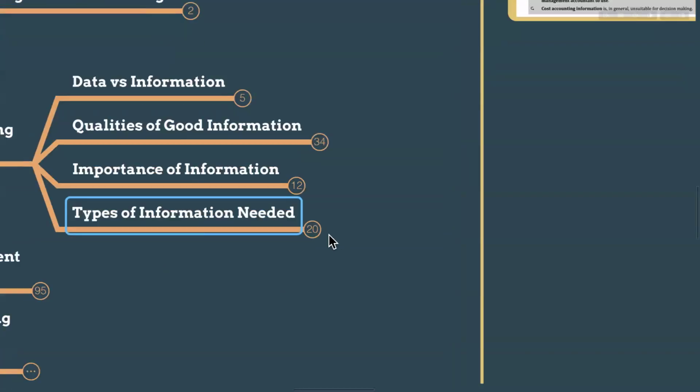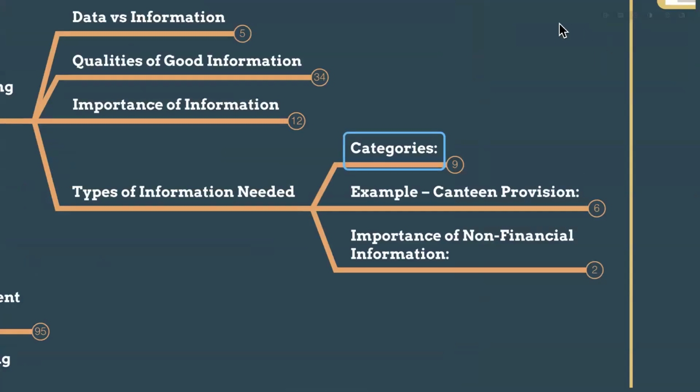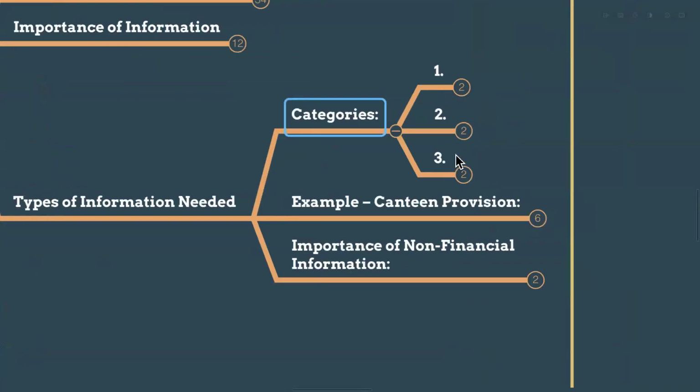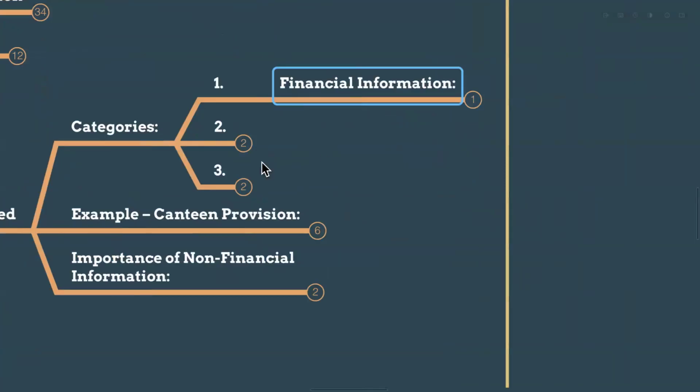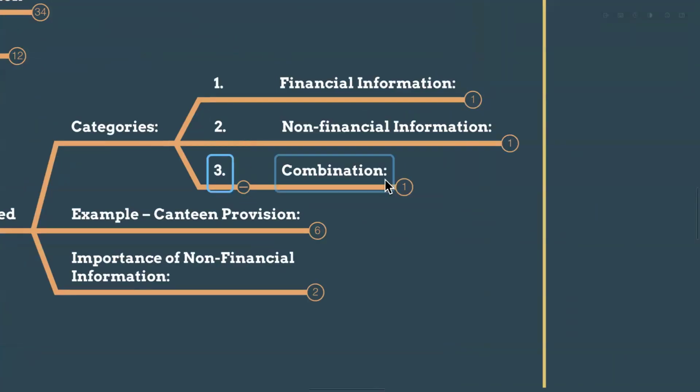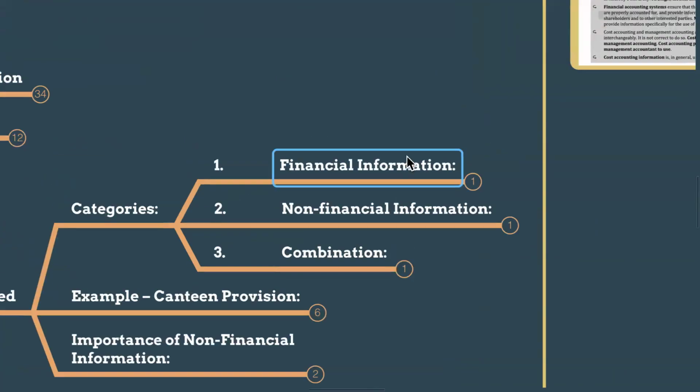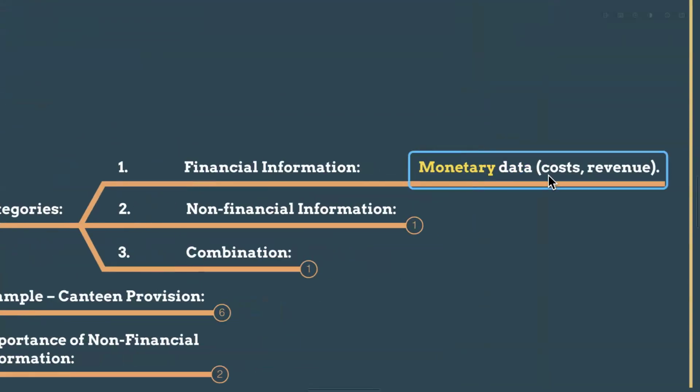Okay. And the types of information needed. There are some categories. The first category is financial information, non-financial information, and a combination. So financial information means, guys, purely monetary data, like how much it cost in rupees or dollars, or how much we made as revenue in rupees or dollars.